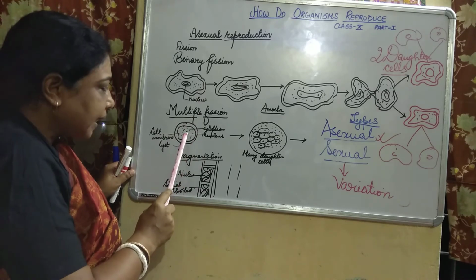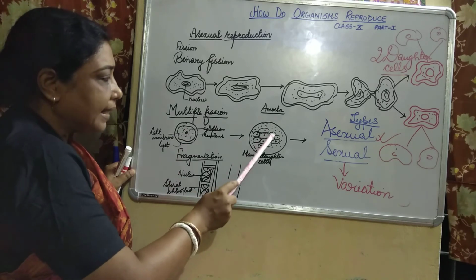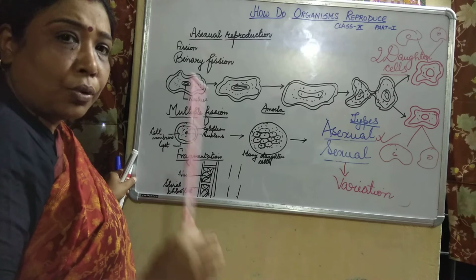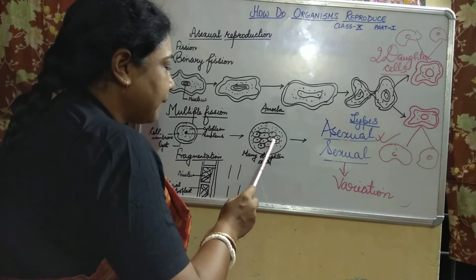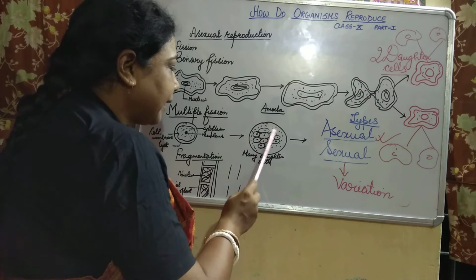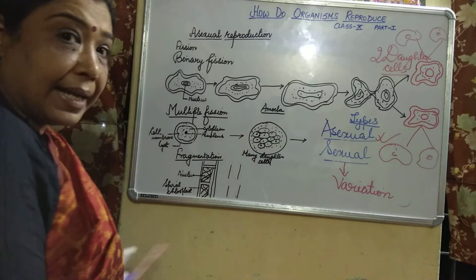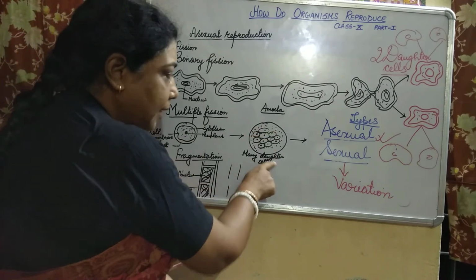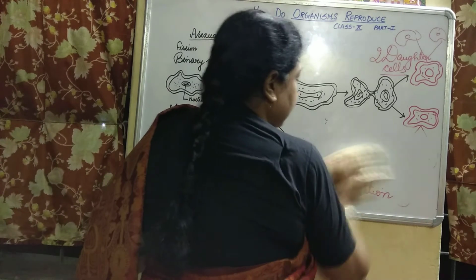Now you see here the single nucleus is dividing into so many nuclei, so many parts, and each part is getting surrounded by cytoplasm. So from one, many daughter cells are formed.